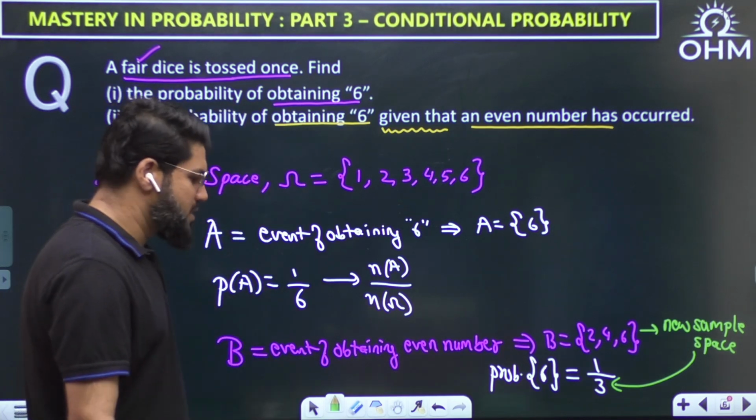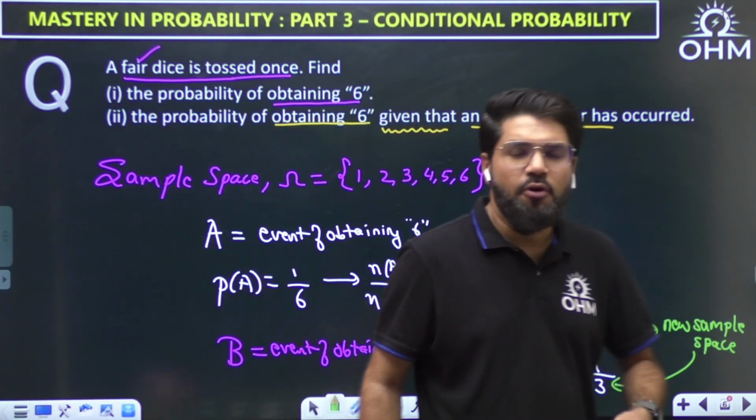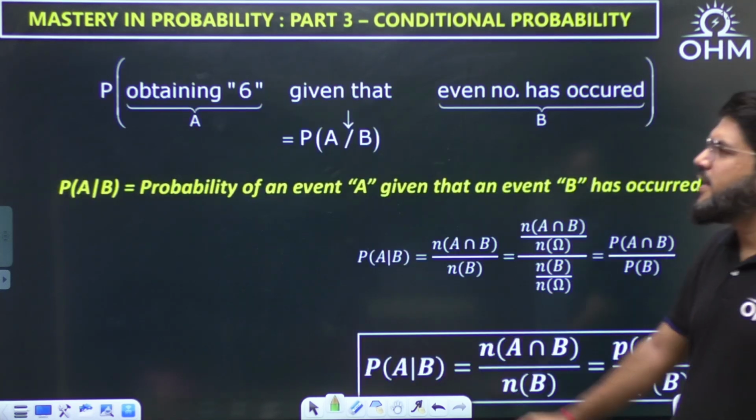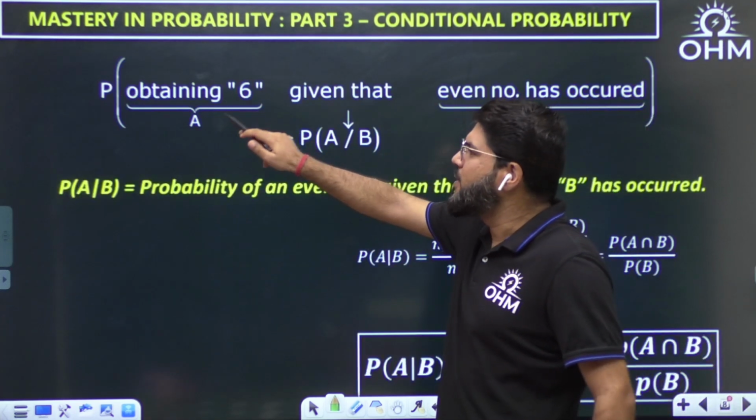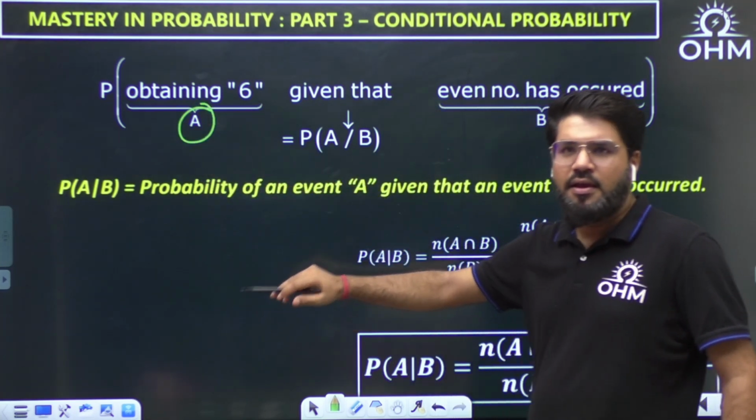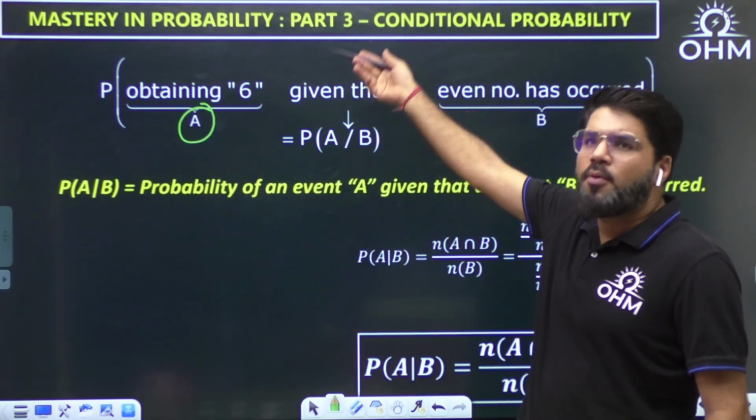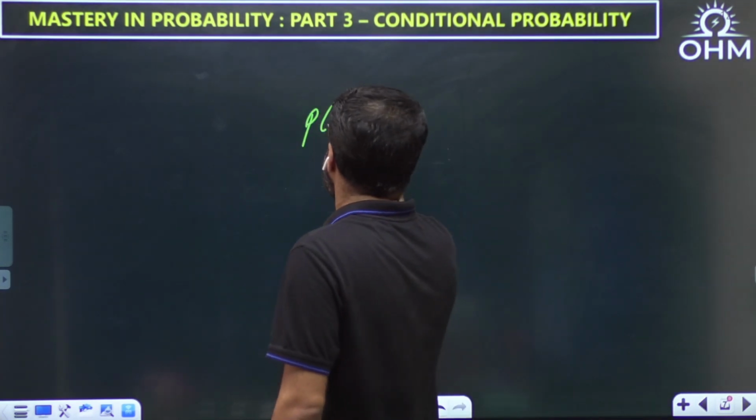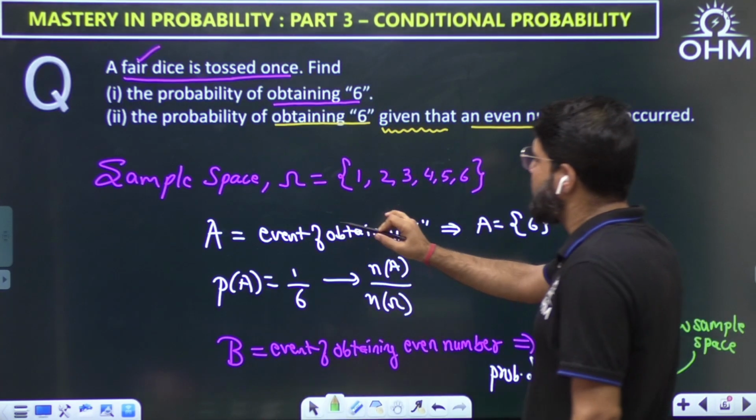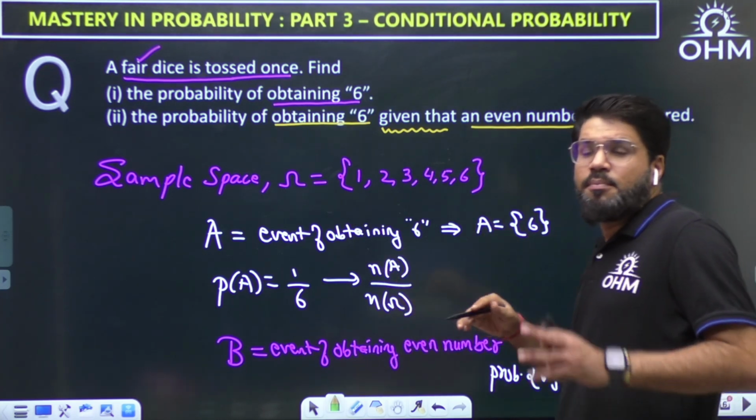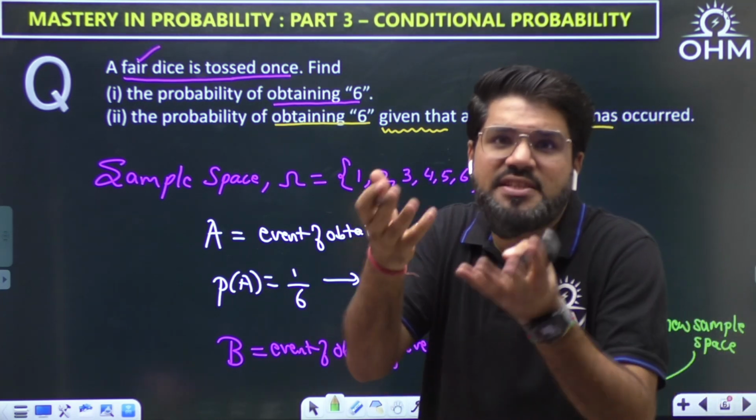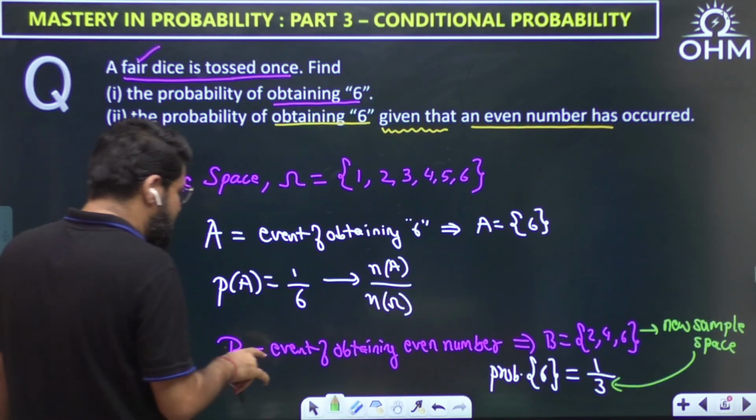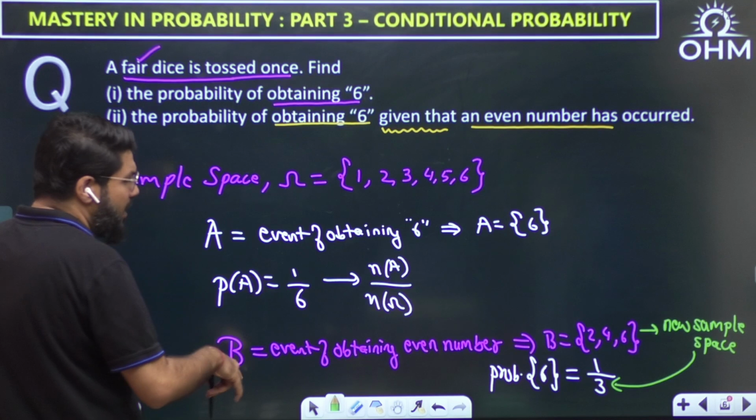How do we write this? Let's formulate this properly. Of course, a very simple answer, 1 by 3. If I need to formulate this, my question was the probability of obtaining 6, which I called event A. When I only calculated the probability of A, I got 1 by 6. But now it is the probability of obtaining 6 given some additional information. A condition is given. Which condition? Even number occurred. That is the event B.